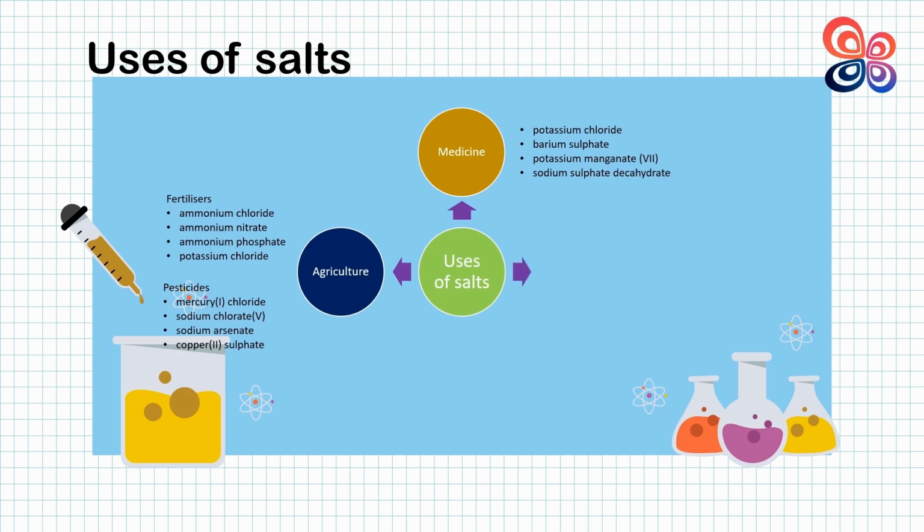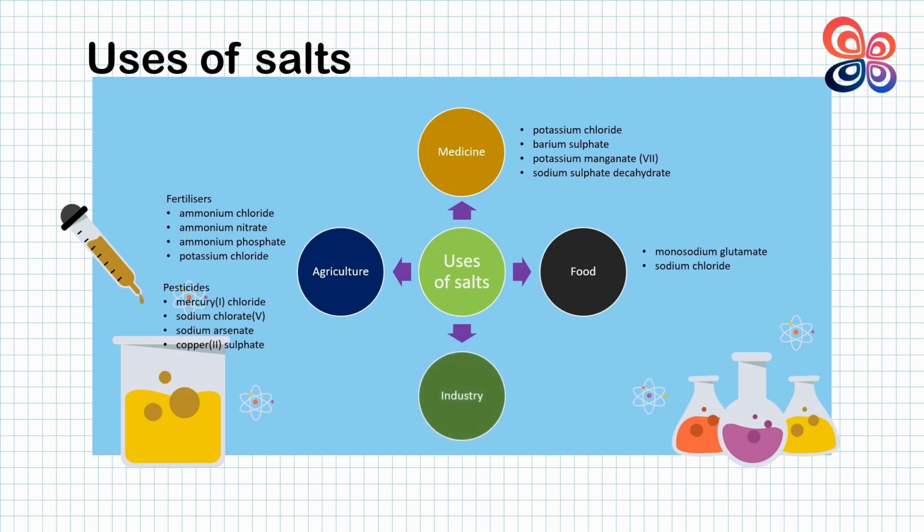Plus, salts are also used in the food industry. For example, the most famous one is monosodium glutamate or MSG, which acts as a food additive in food preparation. Another common salt is sodium chloride, which gives salty taste and is also used as a food preservative. Meanwhile, the uses of salts in industry are sodium hypochlorite as a bleaching agent and disinfectant, and sodium carbonate decahydrate, which is used in making soda-lime glass. That's a lot of uses of salts in our daily life.